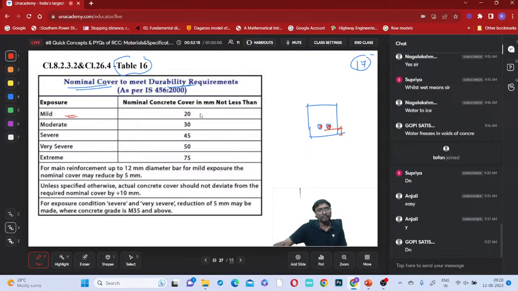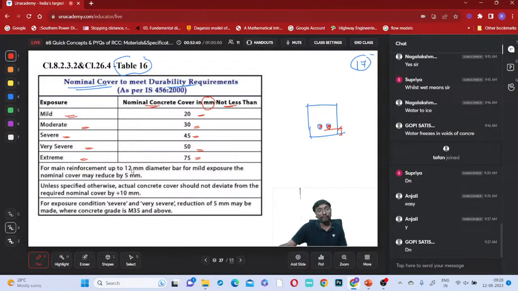Whenever it is a mild exposure, 20; moderate exposure, 30 millimeter; severe exposure, 45 millimeter; very severe exposure, 50 millimeter; extreme exposure condition, 75 millimeter, right? So you have to maintain these much minimum nominal covers. Nominal cover should be greater than or equal to this, right?